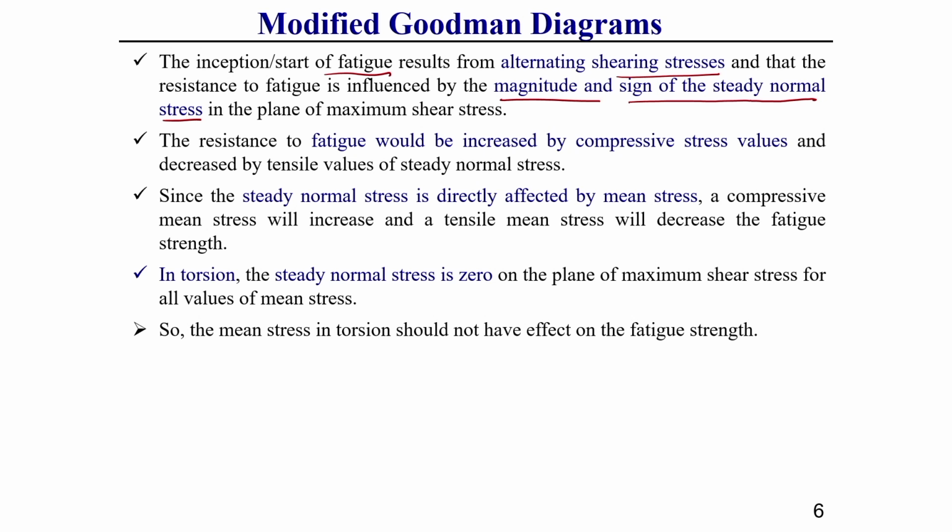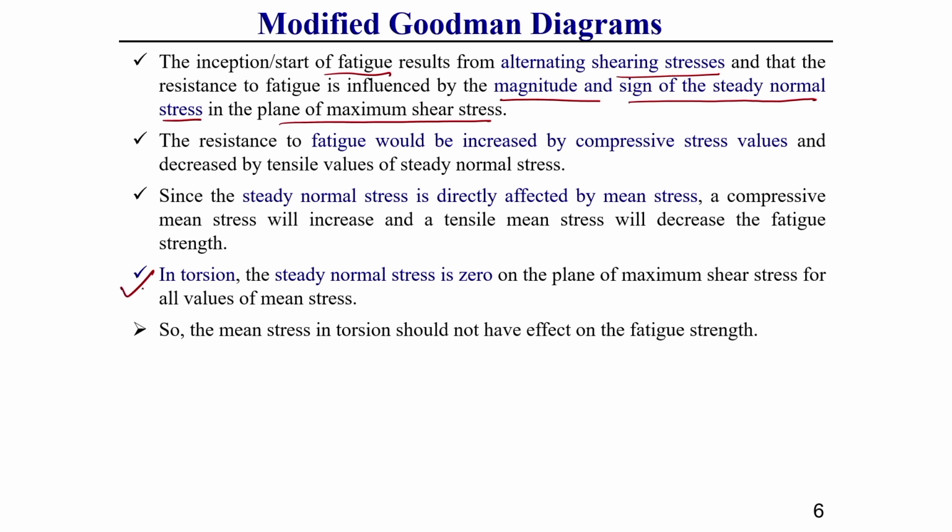That means the starting of fatigue due to alternating shearing stresses depends on the magnitude and sign of the steady normal stress in the plane of maximum shear stress. Whatever the magnitude and sign of the steady normal stress at that maximum shear plane, depending on that, the initiation of fatigue generally results.